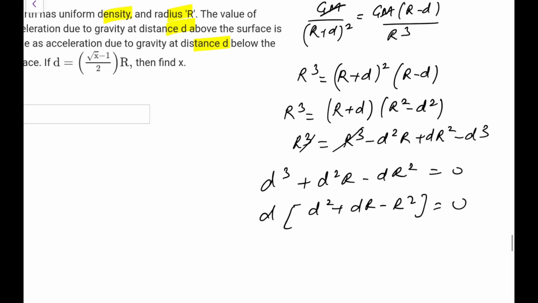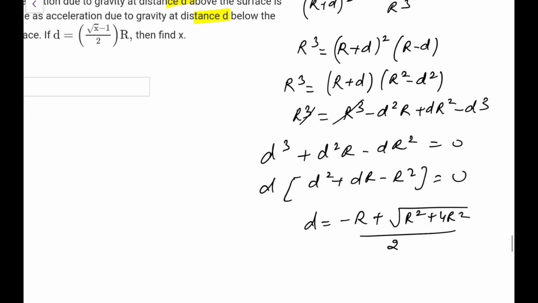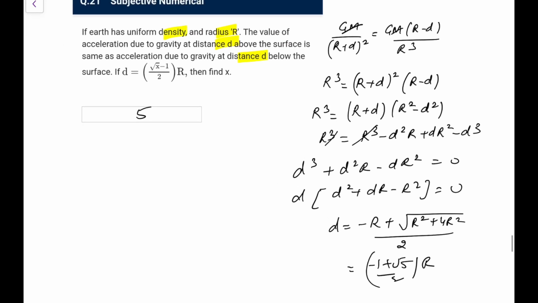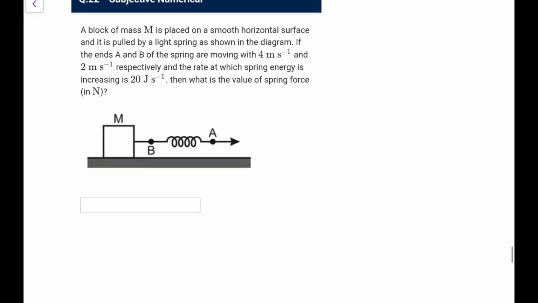So d is 0, that is not an answer. So quadratic equation: −R ± √(R² + 4R²) over 2, I don't take the negative values, only plus. So it is coming out as (−1 + √5)/2 R. Comparing it, it would be 5. So nicely designed one. You can do some mathematics for you.